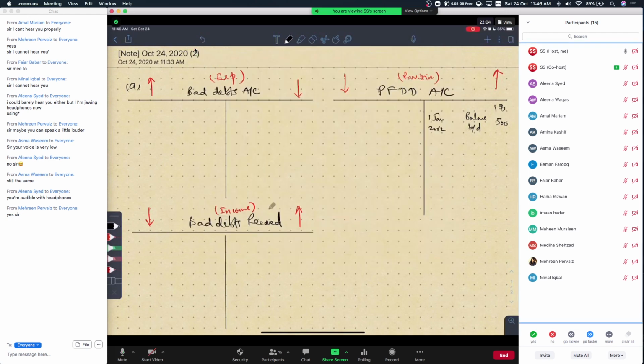Is it better? Is it louder now? Because I'm going in red according to the signals that I have. I figured out the issue. Just 1 second. Okay. I hope the audio is loud and clear now, right?